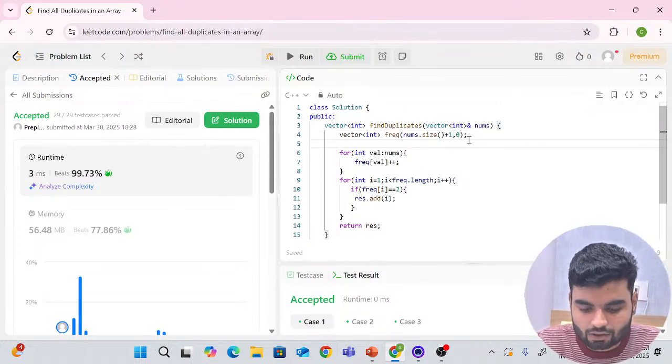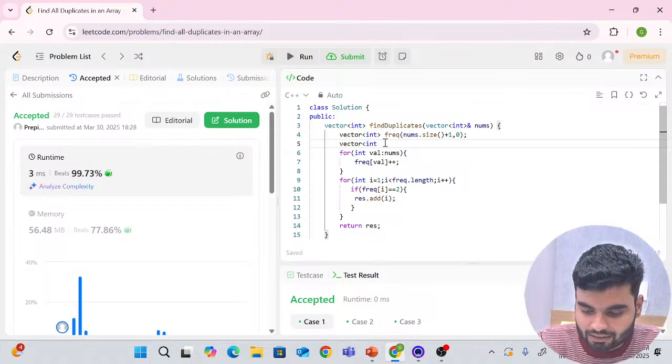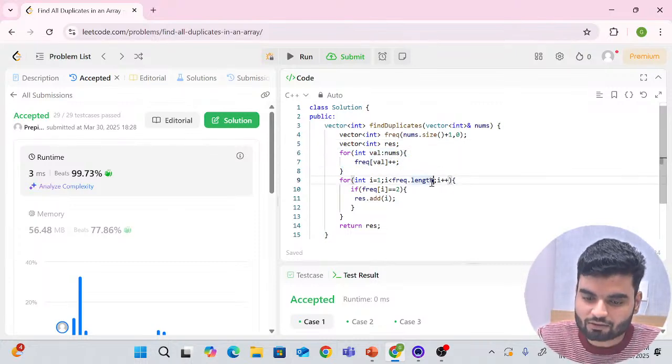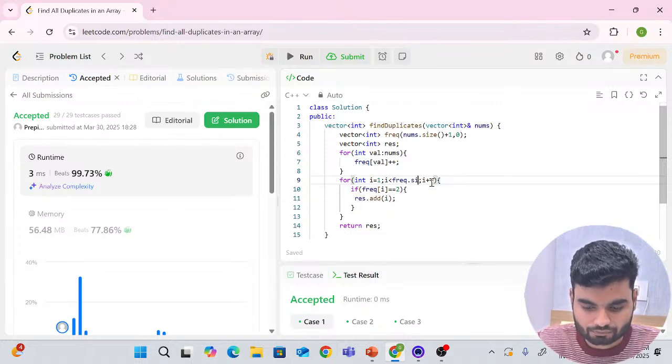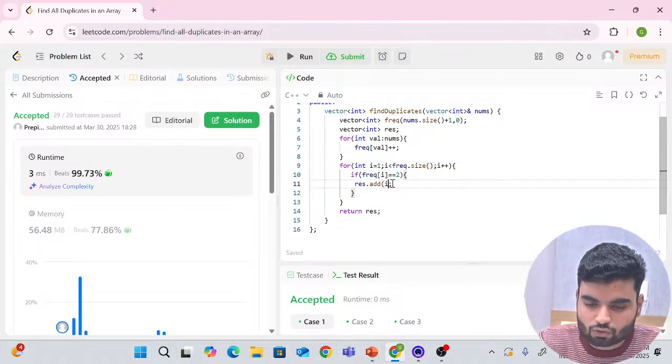And for the result, you had another vector, because the return type, look at this, is a vector. So for result, we'll create an integer vector and name it result, and that's it. In place of length, you'll use size, since you have the same for-each loop in C++ as well. And you don't have an add method in vector, you have the push_back method. So push underscore back.